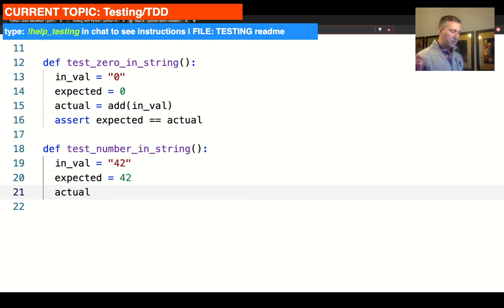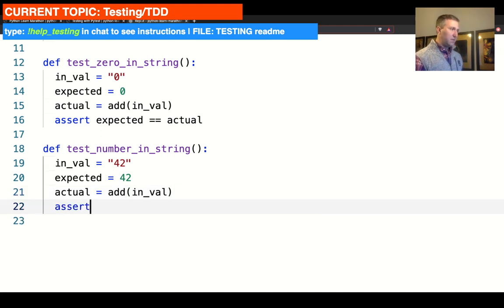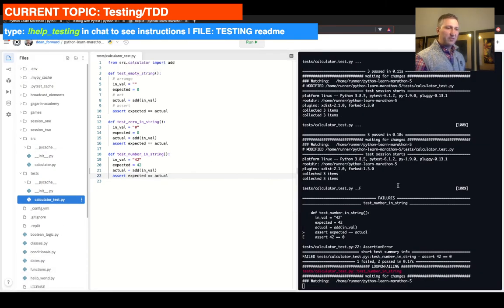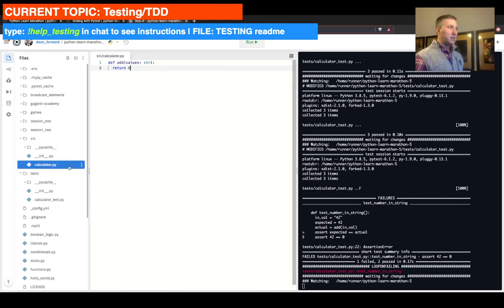Actual is equal add in val, assert expected equal actual, right? So let's zoom out and rightly so expect this test to fail, right? Because 42 is not equal to 0. So let's go and fix this thing.